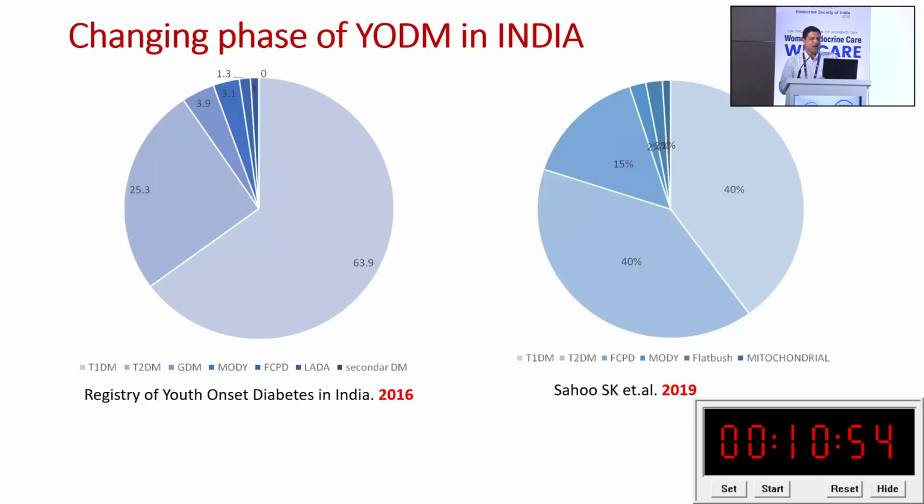And this is our own data, as I have discussed, published in 2016 but compiled up to 2009, which clearly showed that type 1 diabetes is 63.9% and type 2 is only 25%. But a recent publication by SK Sahoo et al. in 2019 has clearly shown type 1 and type 2 are almost equal now, both at 40%. So among youth onset diabetes, type 2 diabetes is significantly increasing in the Indian population.